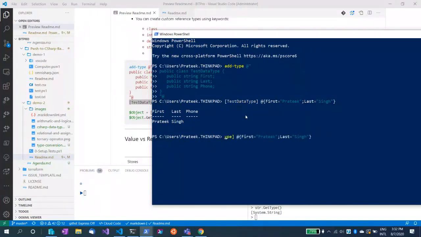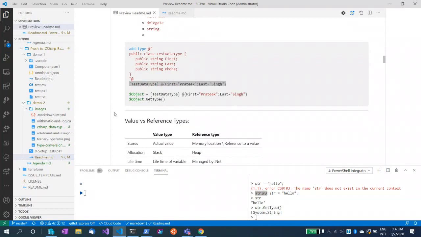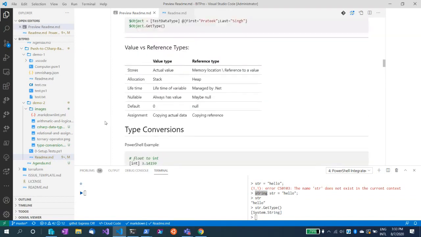If I simply display my hash table, you will see values as a name and a value, a kind of key value pair. But using this C# class, I can change how this data is represented using a class, or a reference type. This is how you can create a custom reference. This is a very basic example. You can create more complex and advanced use cases and use that in your PowerShell for bigger operations.